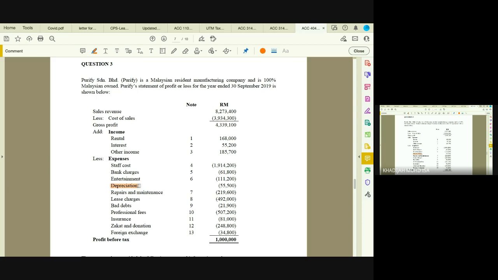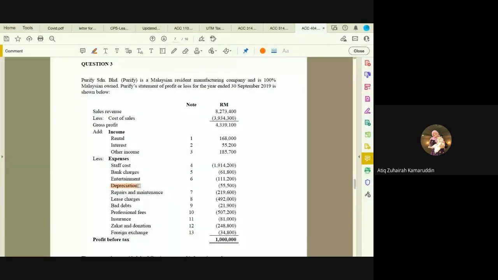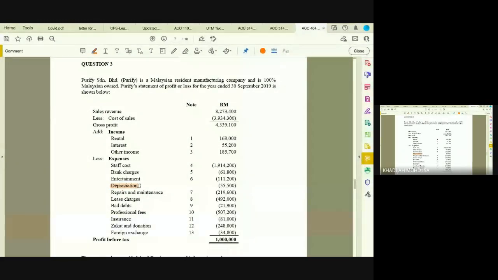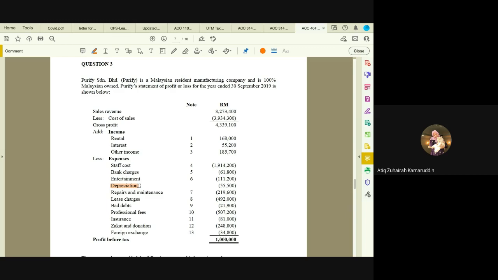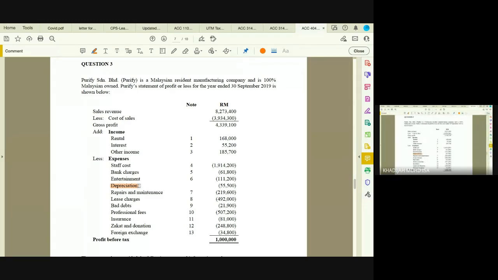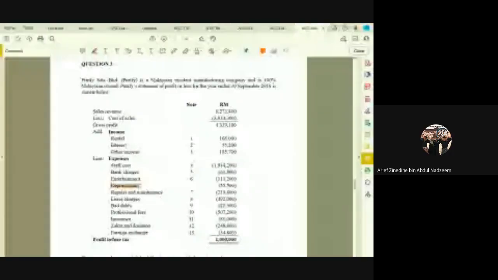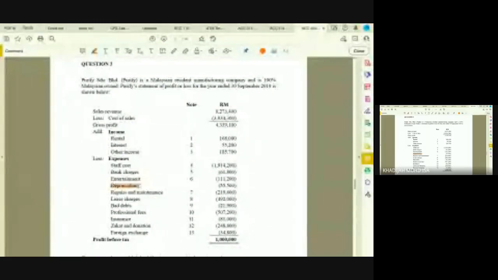So what is the adjustment for depreciation? Add back. Why do you add back depreciation? Non-allowable expenses. Why? Why is it not allowed? Non-taxable. Not taxable. Wrong.